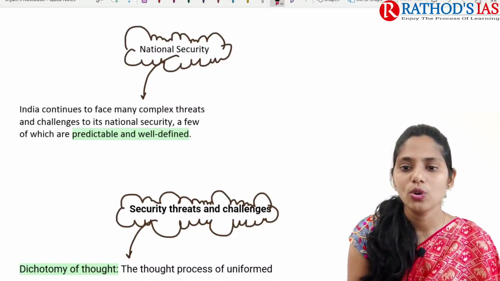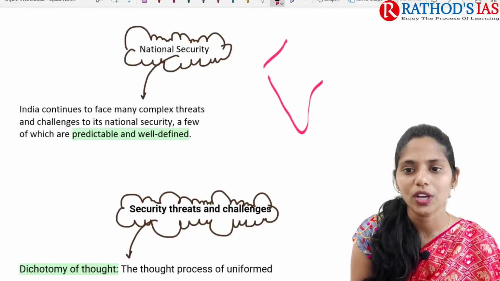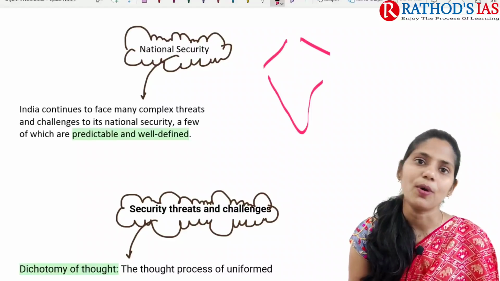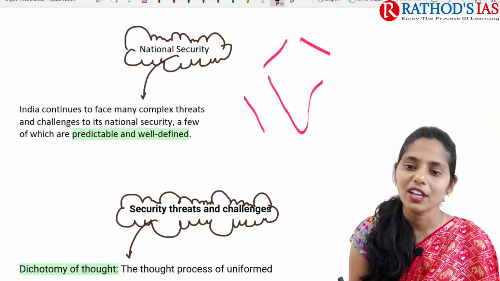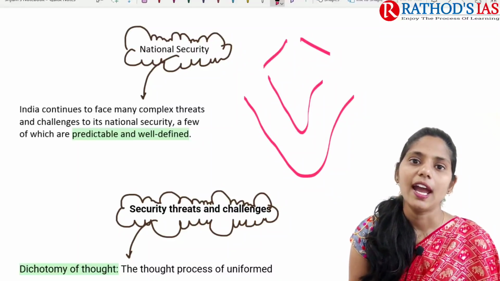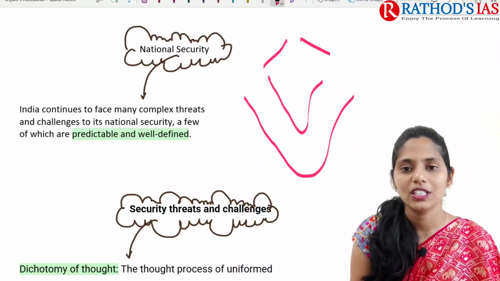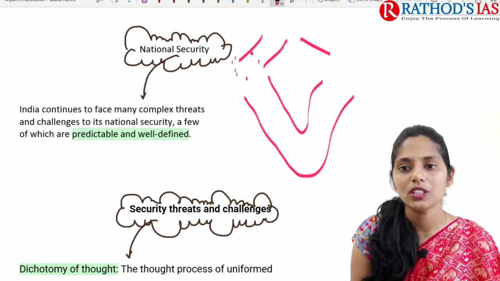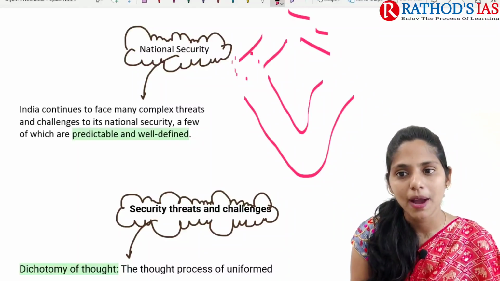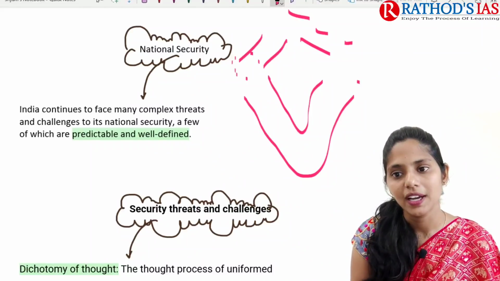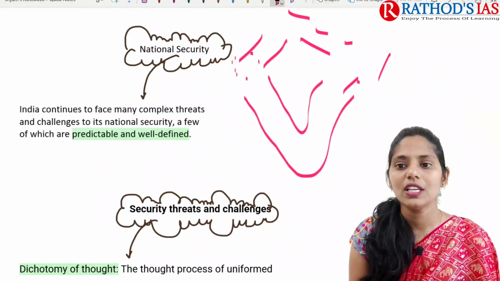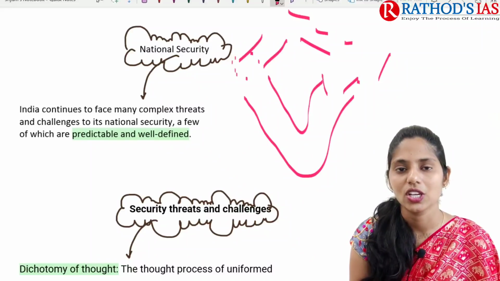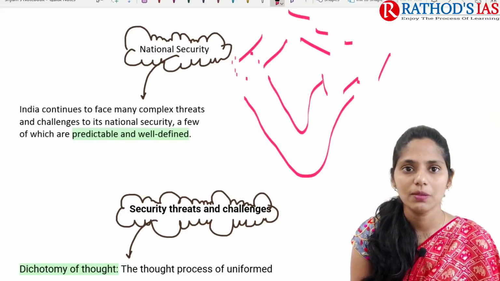If you are talking about the location of India, it is one of the strategically important locations, because we have the longest coastline and we are sharing boundaries with many other countries. With Pakistan, with China, here we have Nepal, Bhutan, here Bangladesh, here Myanmar. So with these countries we are sharing a boundary.